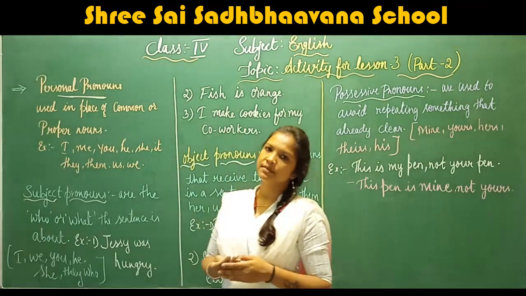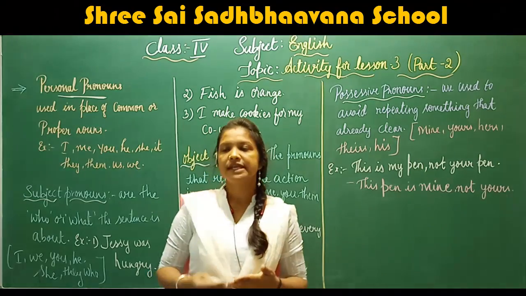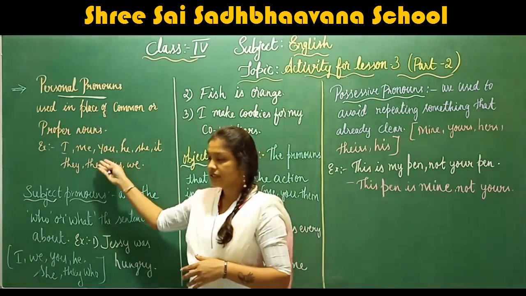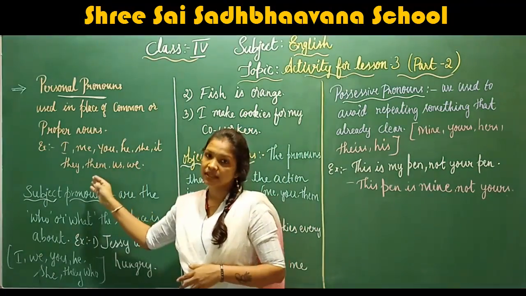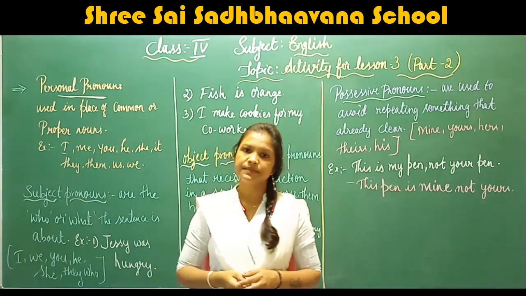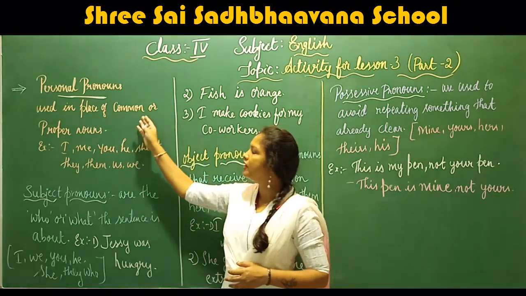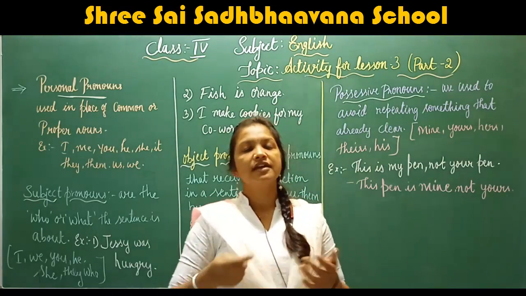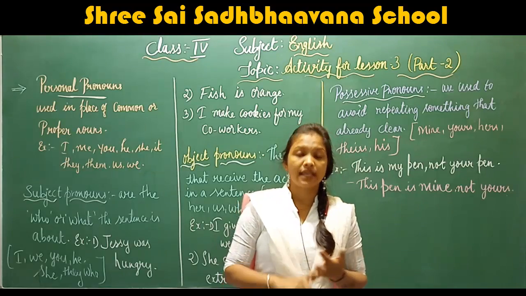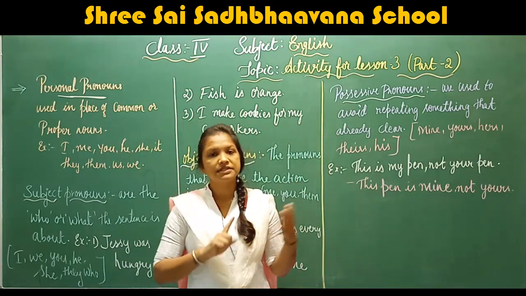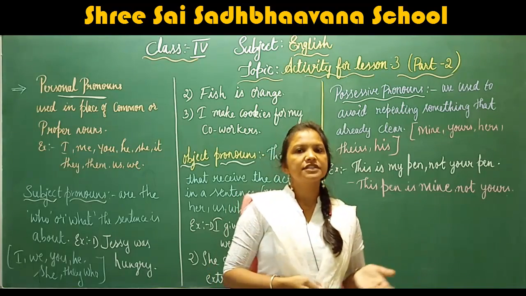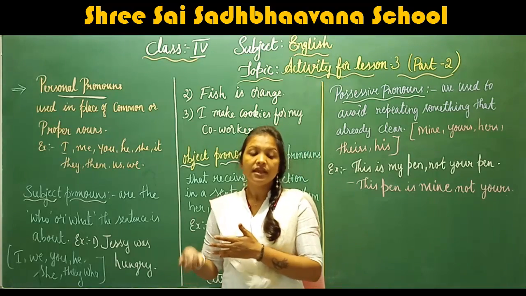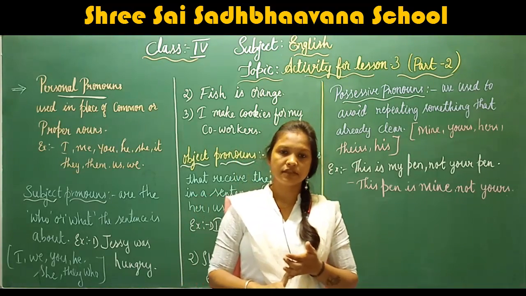Now, what do you mean by personal pronoun? Personal pronouns are used in place of common nouns or proper nouns, like I, me, you, he, she, it, they, them, we, and us. The different forms of personal pronouns are first person singular and plural, second person singular and plural, and third person singular and plural. Under first person singular, we can use I and me. In plural, we use we and us.